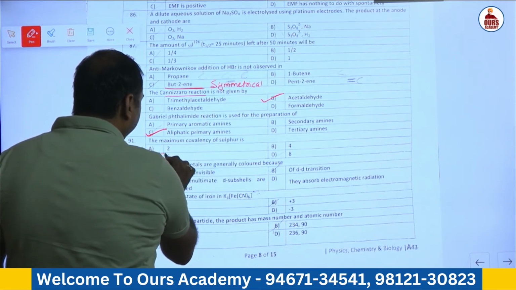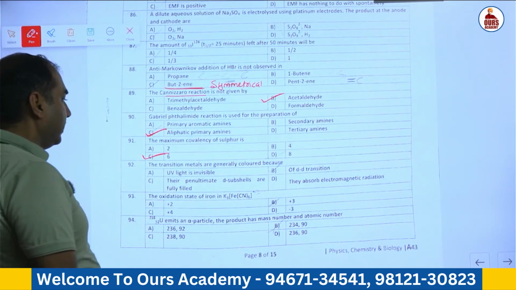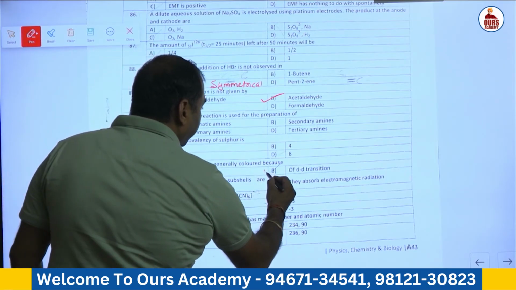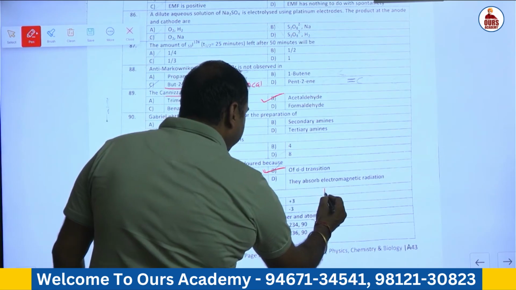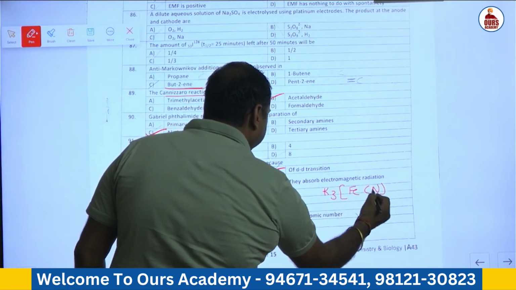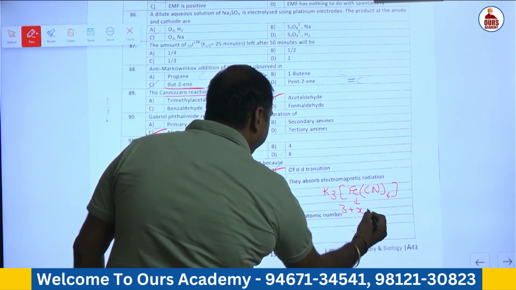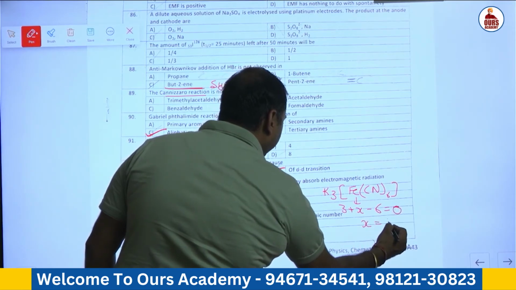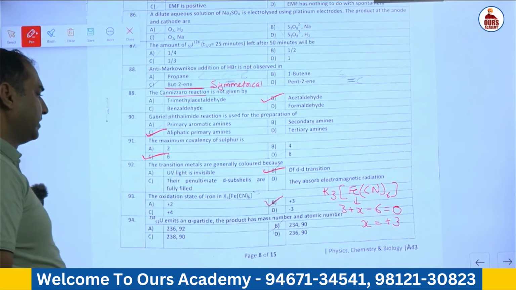Maximum covalency equal to valence electron, that is equal to 6 in case of sulfur. 92. The transition metals are generally colored because of d-d transition. 93. Oxidation state of iron in K3Fe(CN)6. Iron X, potassium 1 into 3, 3, cyanide minus 1, whole 0, so X is equal to plus 3. So the oxidation state of iron is plus 3.